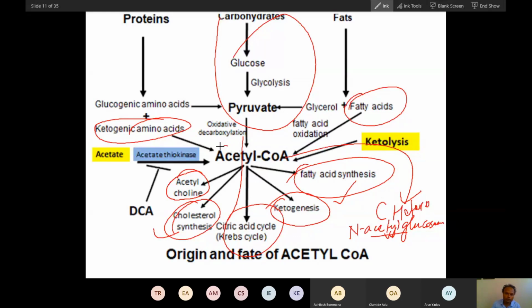So acetyl coenzyme A is a very important component. These are the fates of acetyl coenzyme A. We will be talking about only the citric acid cycle today. In next classes, maybe we will have cholesterol synthesis and fatty acid synthesis. But remember this overview of the production and fate of acetyl coenzyme A. And don't forget this also: acetyl coenzyme A produces acetylcholine.